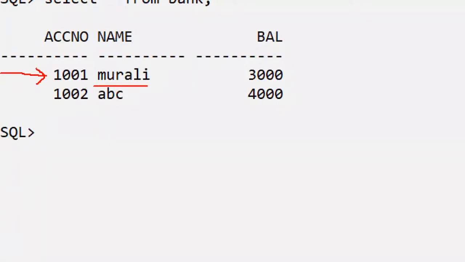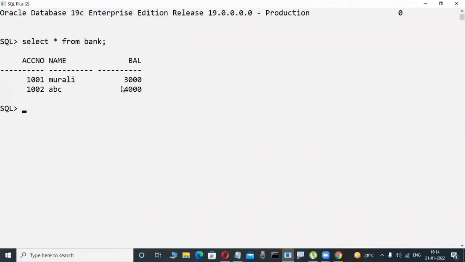My name is Murali. I'm an account holder. My balance is how much? 3000 is there. Observe here, my balance is 3000, for example. Now check out the scenario. Slowly observe it here.